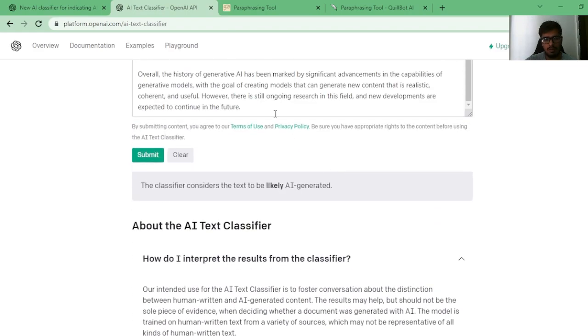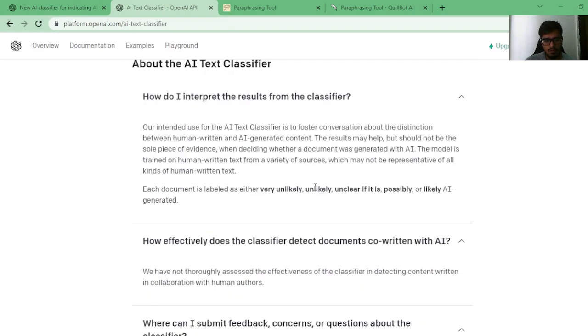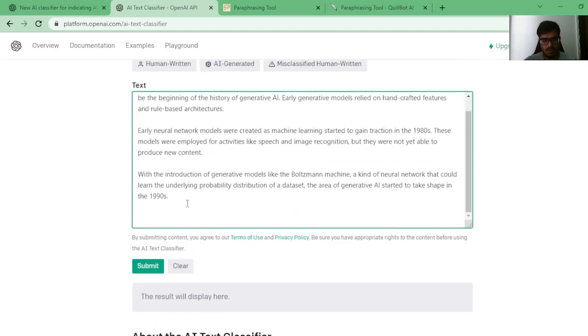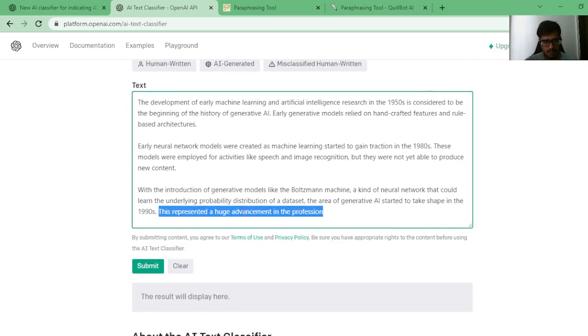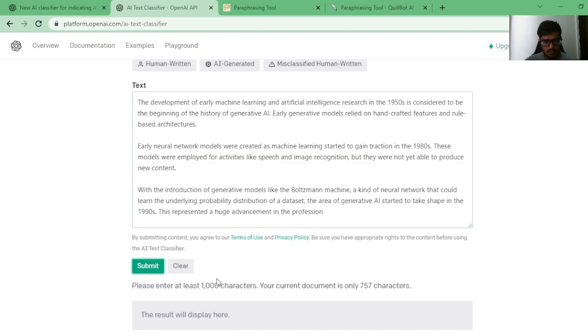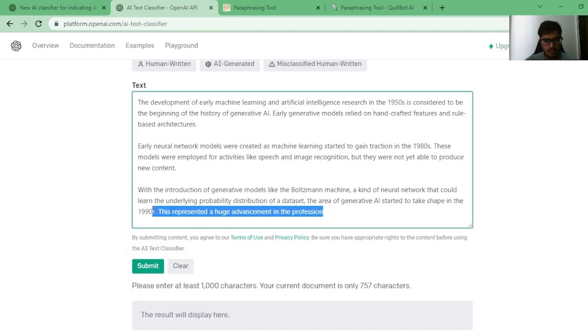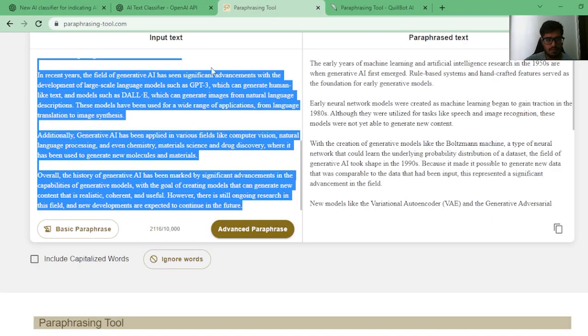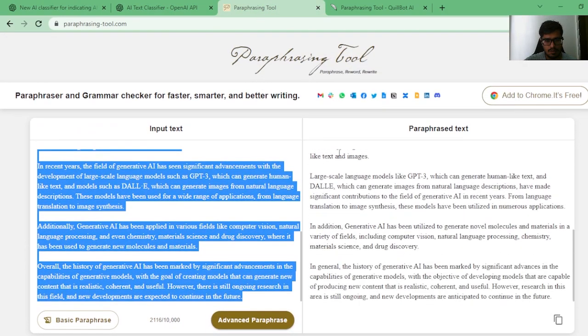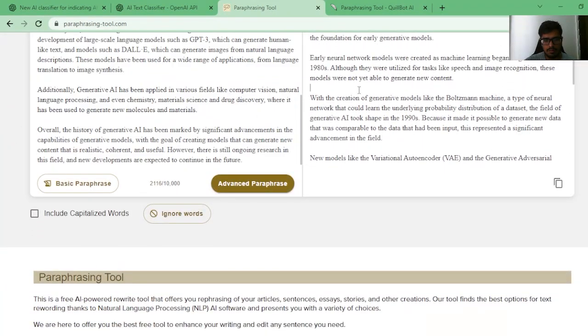We'll try one more block, but let's see if we're able to remove half of the content. Okay, you need at least 100 characters. So let's take one paragraph from the paraphrase. Oh, it looks like I copied the wrong one.